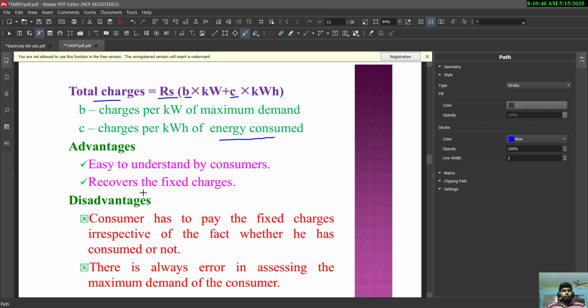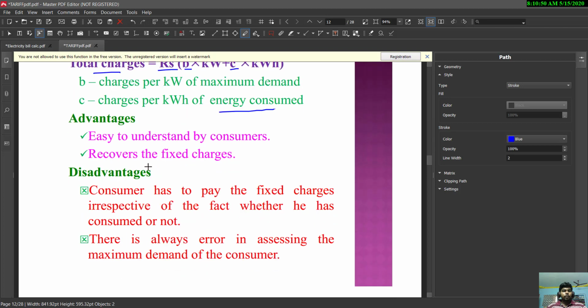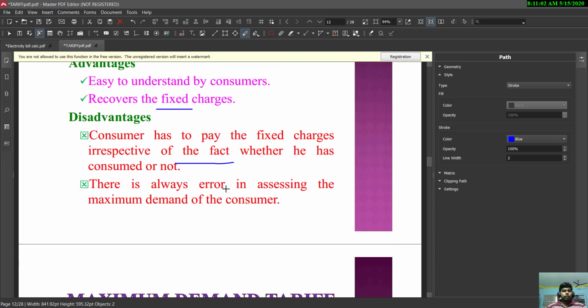The advantages are that it is easy to understand by consumers, and it recovers the fixed charges. The disadvantage is that the consumer has to pay the fixed charges irrespective of whether he has consumed or not. There is also always error in assessing the maximum demand of the consumer.